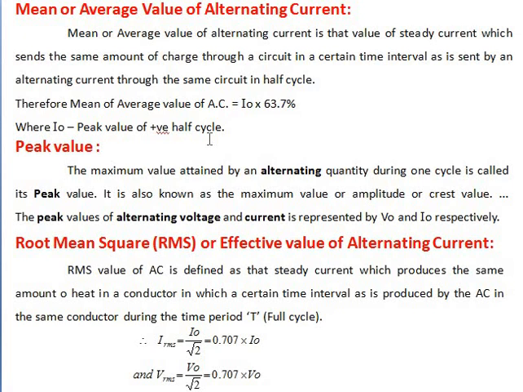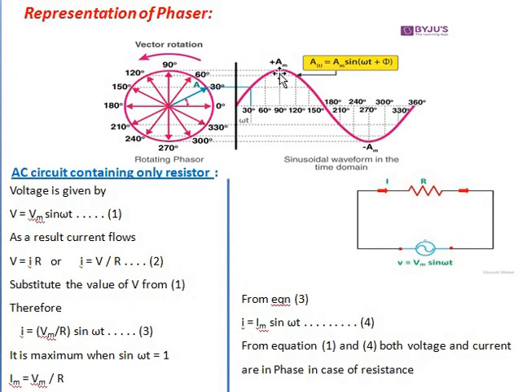Okay, then the second is peak value. The maximum value attained by an alternating quantity during one cycle is called peak value. So it is also known as the maximum value or amplitude or crest value or peak value of alternating voltage and current, and is represented by V naught or I naught, voltage by V naught and current by I naught respectively. Dear students, when you find an alternating current, then the peak value means the maximum amplitude.